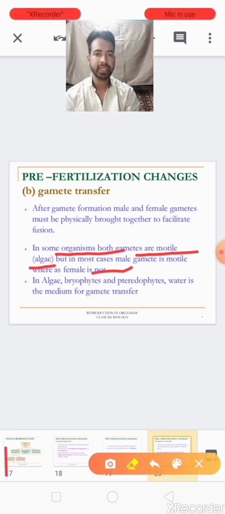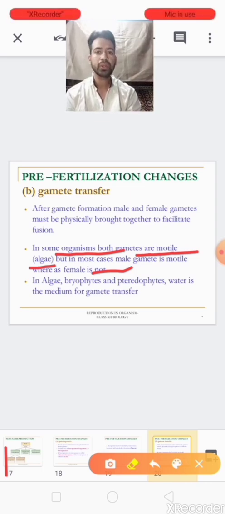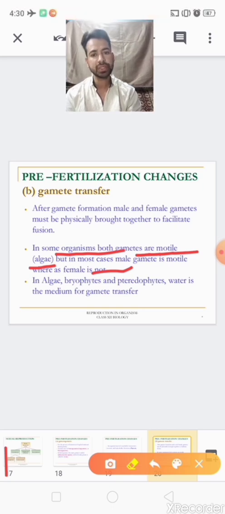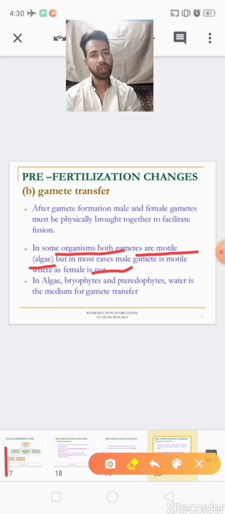I repeat once again, after gamete formation the gametes must be physically brought together to facilitate fusion. Here some examples we can give, like algae, where both male and female gametes are motile.